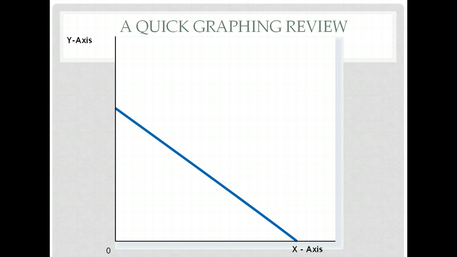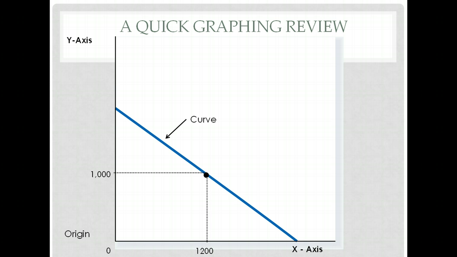Now, that line that shows us that has a name. It's called a curve. That happens to be a straight curve, so you might be wondering why we call it a curve. Well, it's still a curve. The actual line that shows the illustration we call a curve. All right, that's some very basics of graphing. And again, what we're showing here is that in this instance, when there is 1,000 of whatever is on the y-axis, there will be 1,200 of whatever is on the x-axis. It shows a relationship between two things very easily and very clearly.